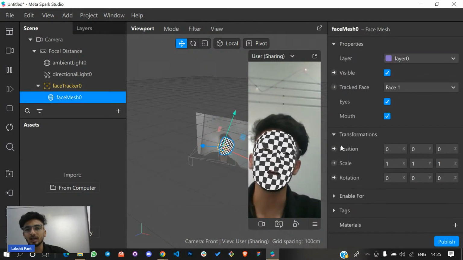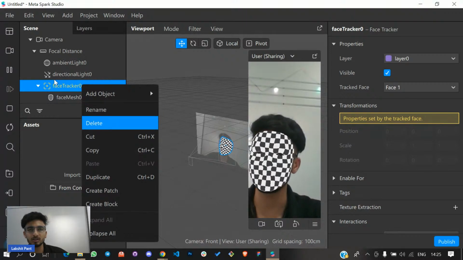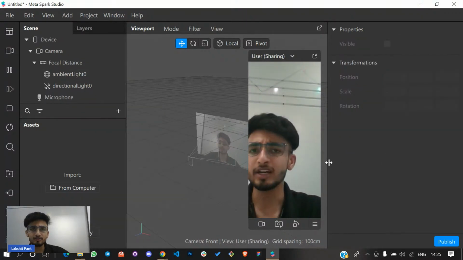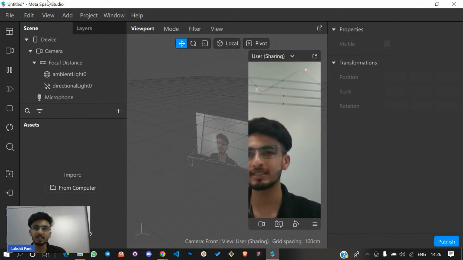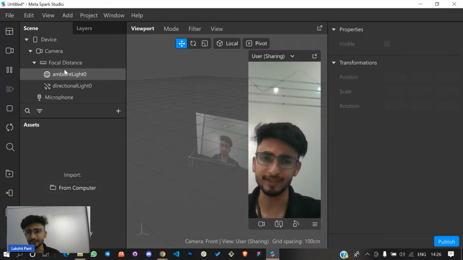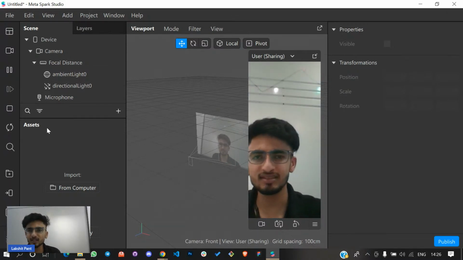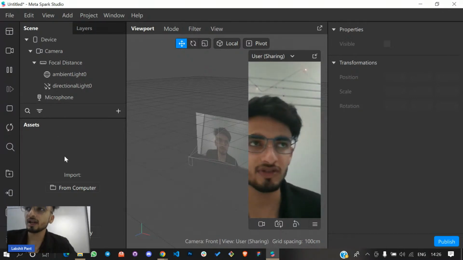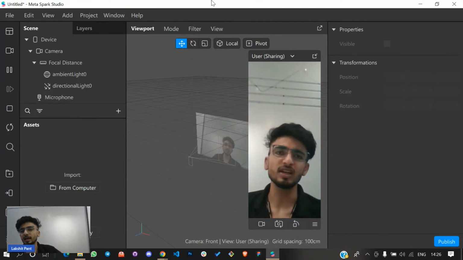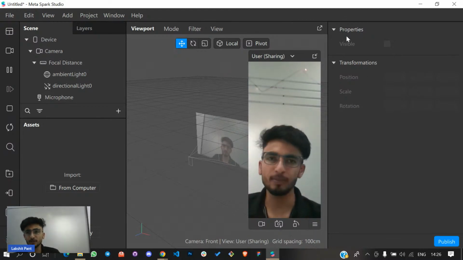Now I'll give you a quick introduction to this workspace. If you see the scene written in the top left-hand side of your screen, we call this the scene panel, where you can see device, camera, focal distance, and everything. Everything resides under the scene panel. And there is an assets panel, because here we are going to store our assets, that are textures and everything. And in the right-hand side of the screen, you can see properties written. So we call this the properties panel.